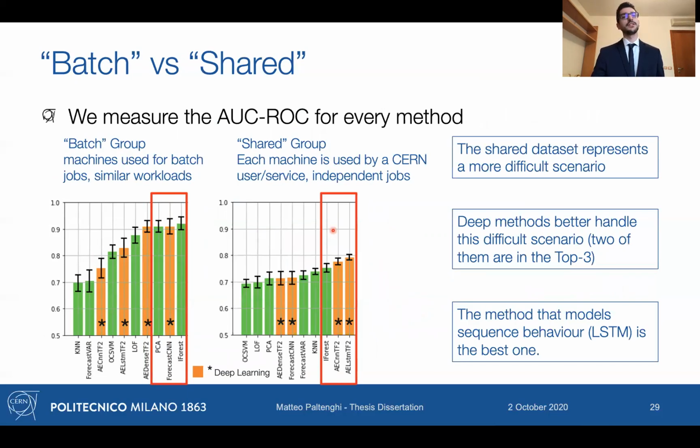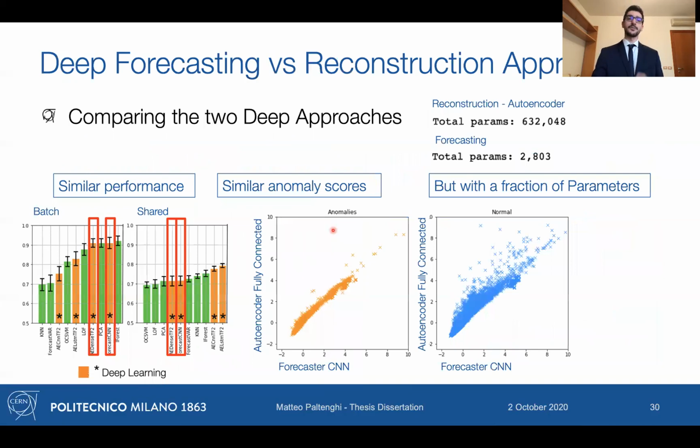If we compare to the other use case, the shared one, we first see, putting one next to the other, that the shared ones are achieving a significantly lower score. And this is a generalized behavior of all the methods. And so this confirms our intuition that this setting is more difficult. And in this more complex scenario, the deep learning methods are 2 out of 3 in the top 3. So here we might motivate the use of methods such as LSTM for this more complex scenario.